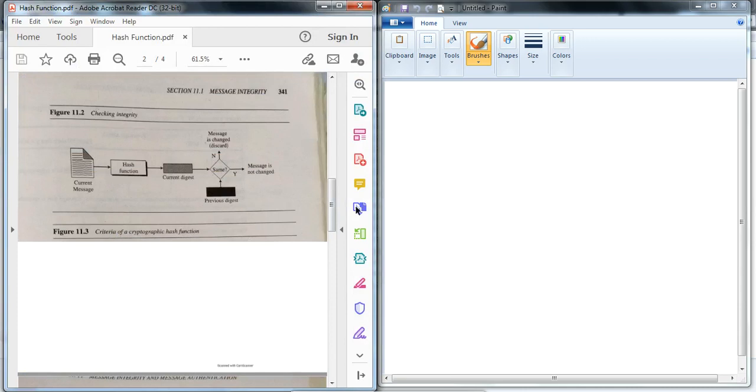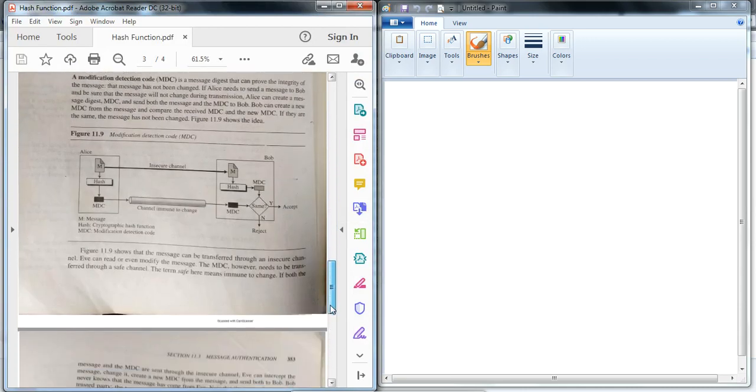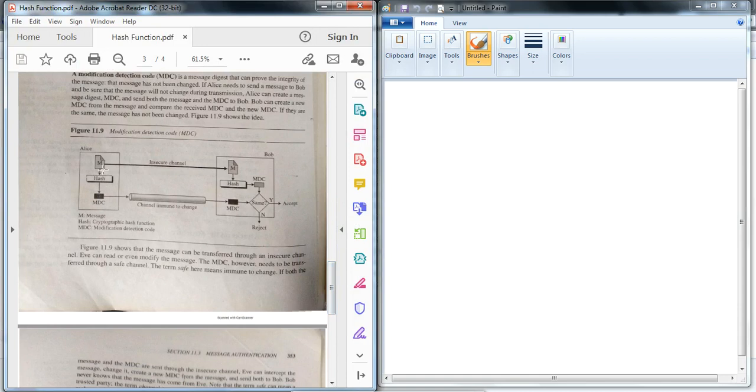Now the concept is message authentication. This message is given as input to the hash function. It generates the message detection code. The message is sent to the second user over an insecure channel, and the message detection code is sent over a secure channel, and Bob receives this message.